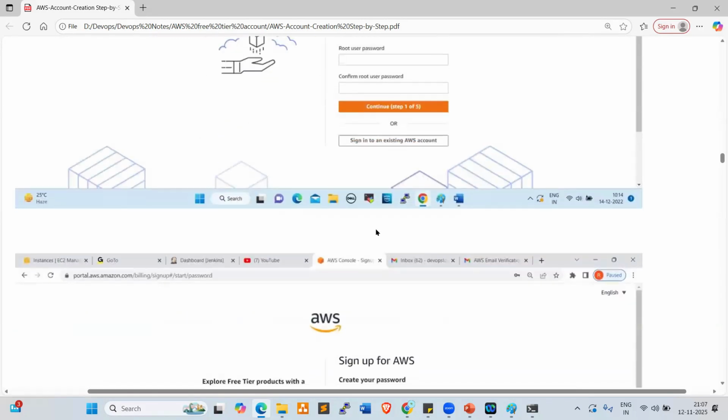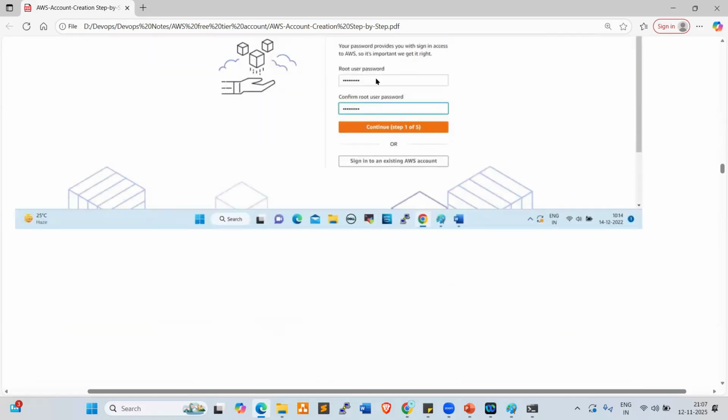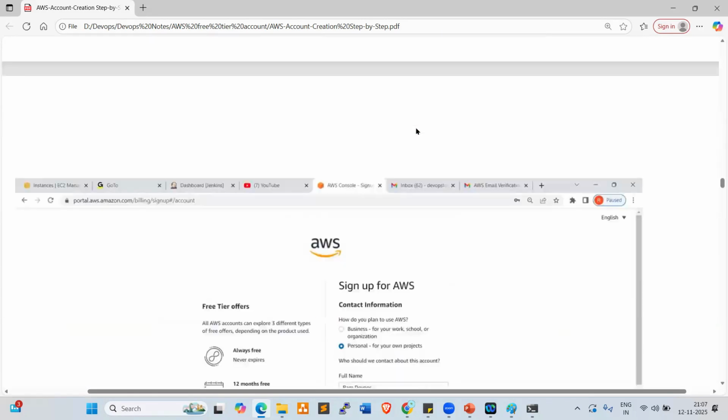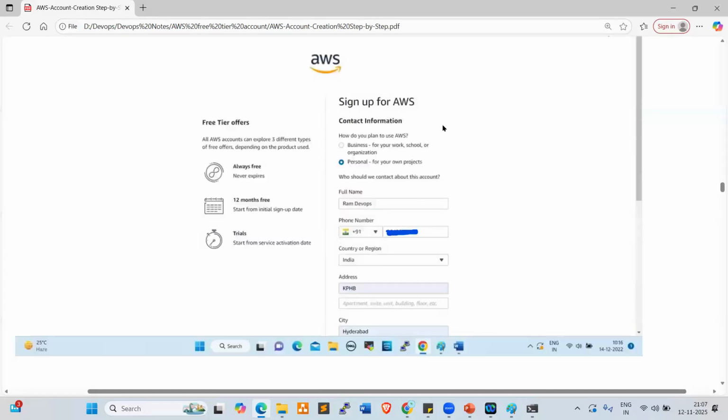After that, it will ask you to provide your full information, full name, everything. Look at this: how do you plan to use this AWS, business or personal? Make sure everyone selects personal only. Don't select business, because if you select business, it will ask you to provide the business information.